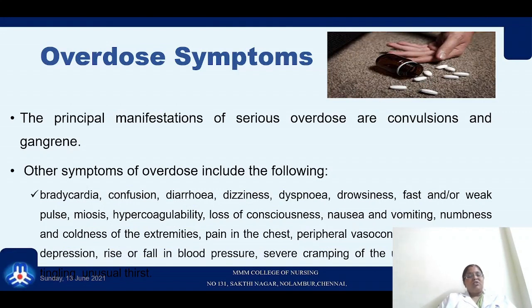Now, since we cannot measure the level of Methergine in the blood, chances of overdosage may occur, and as nurses we need to know the manifestations of an overdose. The serious overdosage manifestations are convulsions and gangrene formation. Others may include bradycardia, confusion, diarrhea, dizziness, dyspnea, drowsiness, fast or weak pulse, miosis, hypercoagulability, loss of consciousness, nausea and vomiting, numbness, sometimes coldness in the extremities, pain in the chest, peripheral vasoconstriction, respiratory depression, rise or sometimes fall in the blood pressure, severe cramping of the uterus, and tachycardia.